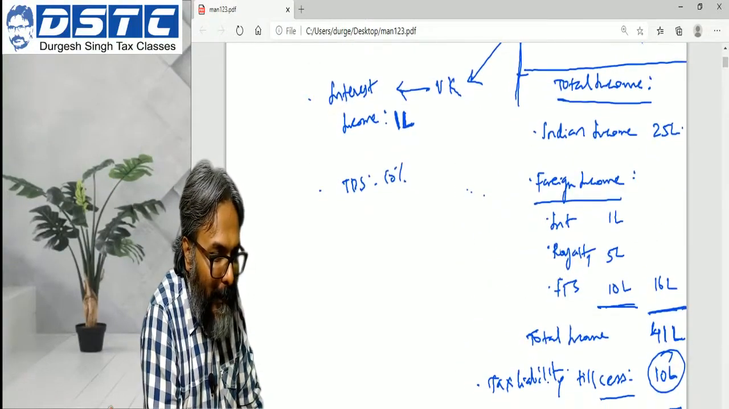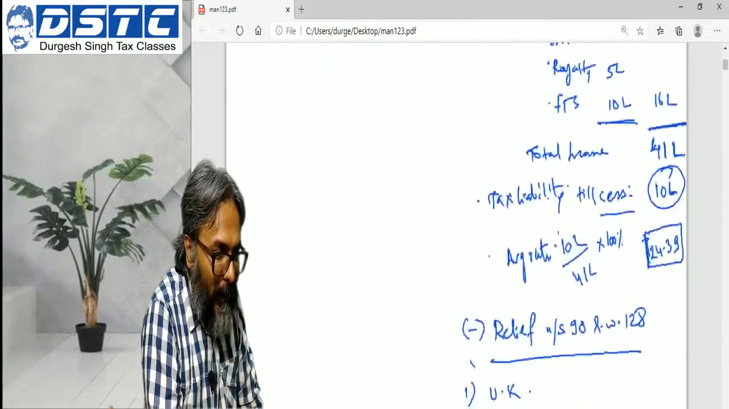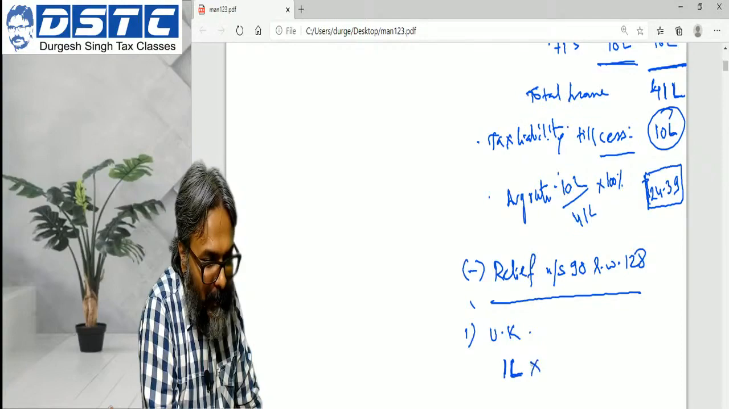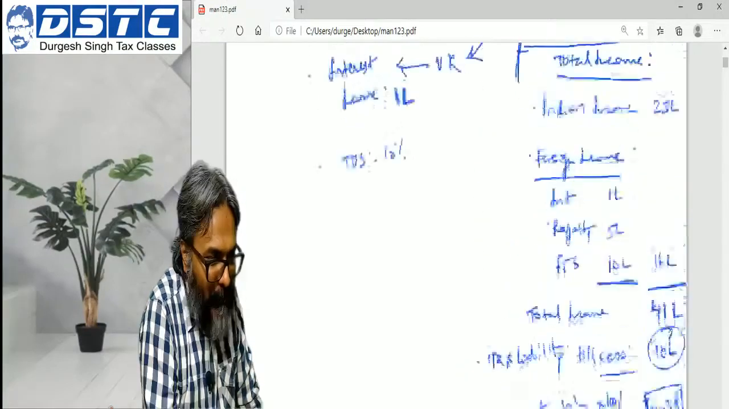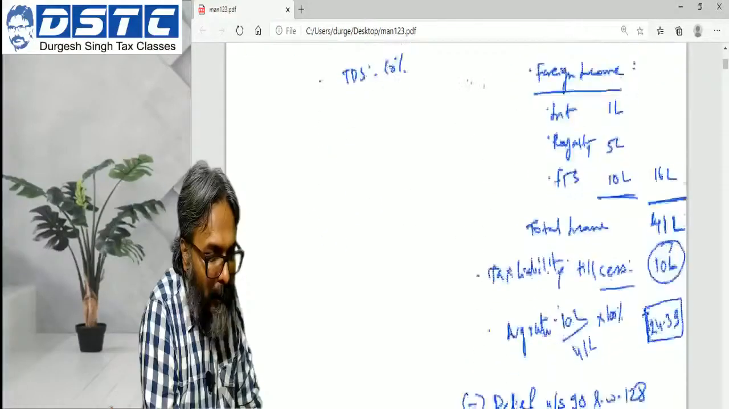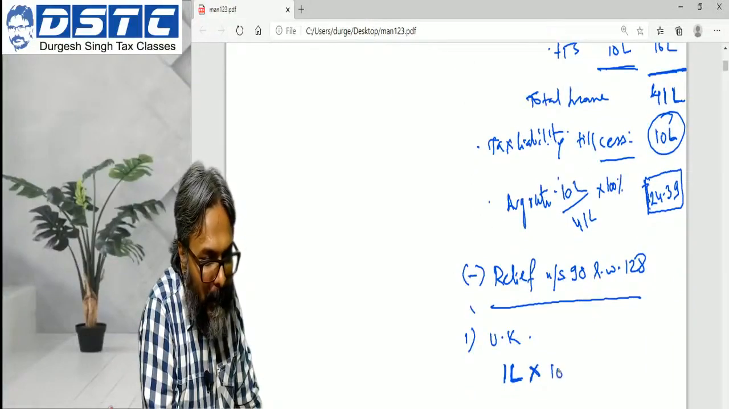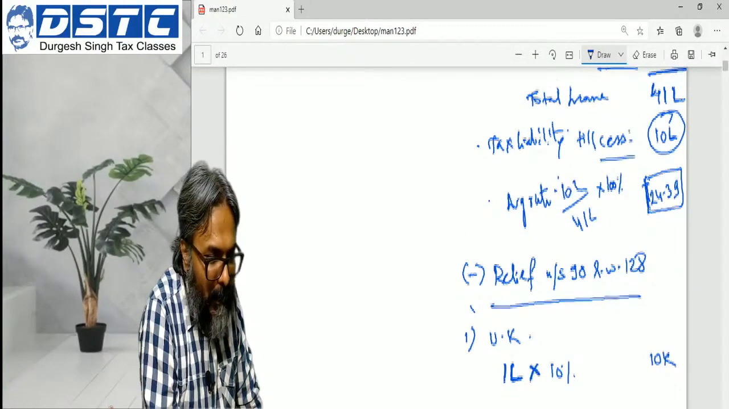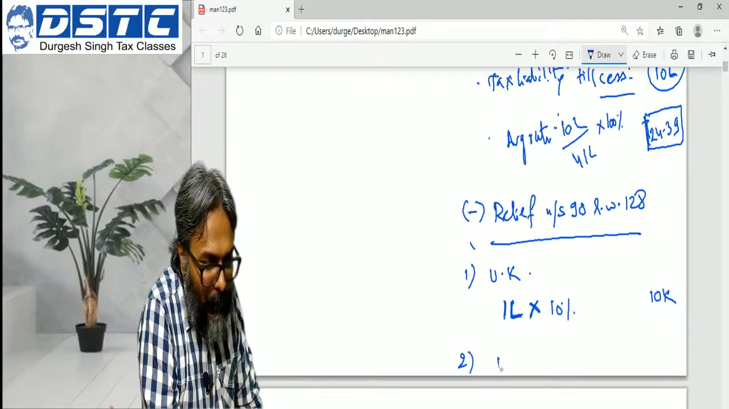So 1 lakh is the income which is subject to double tax, and then thereafter 10% or 24.9%. So you'll choose 10%. So accordingly 10,000.